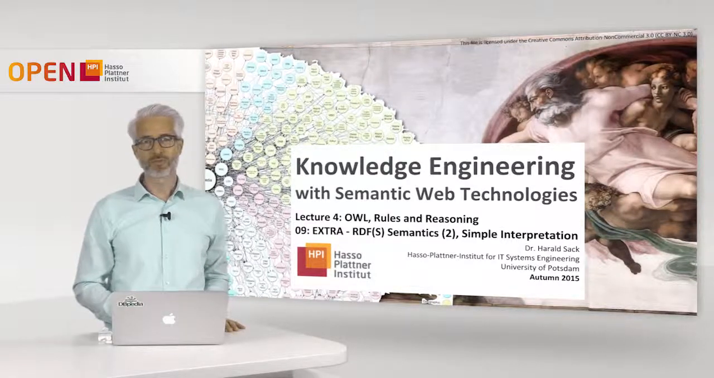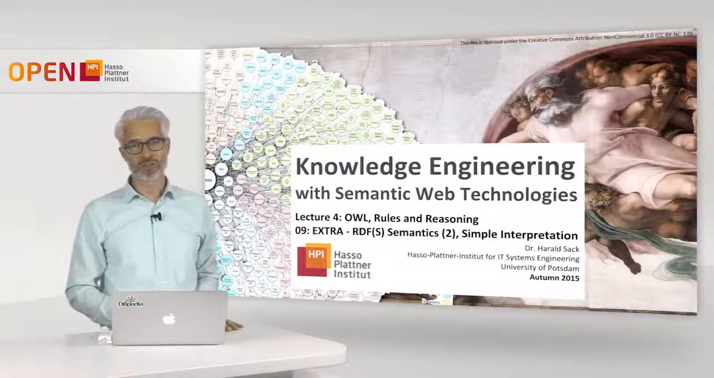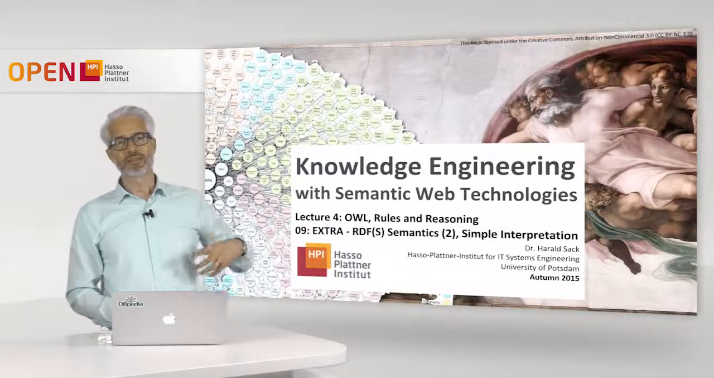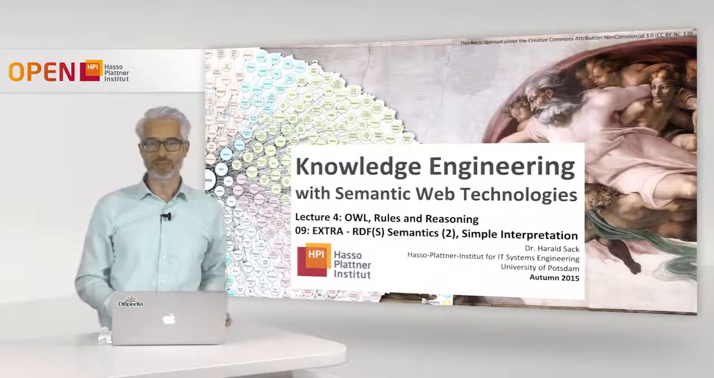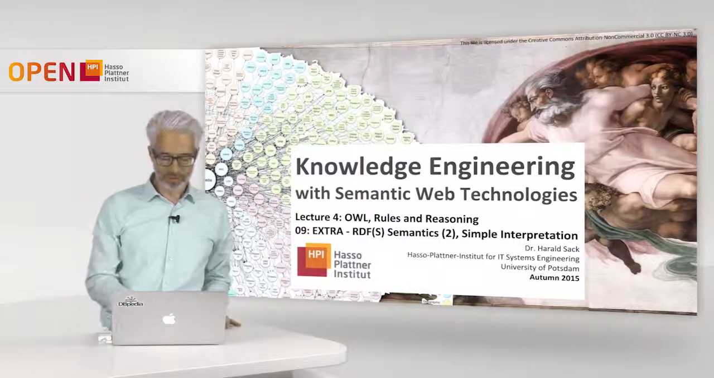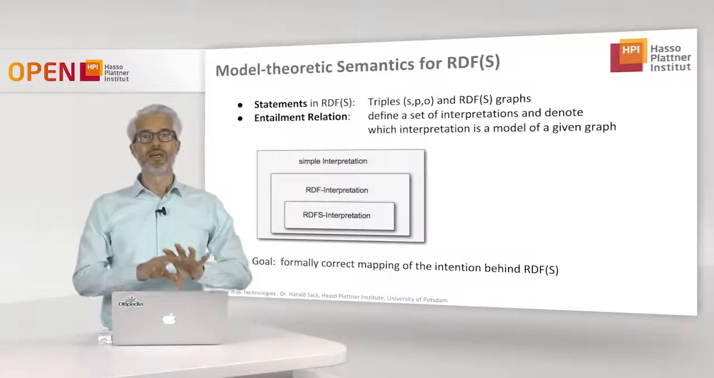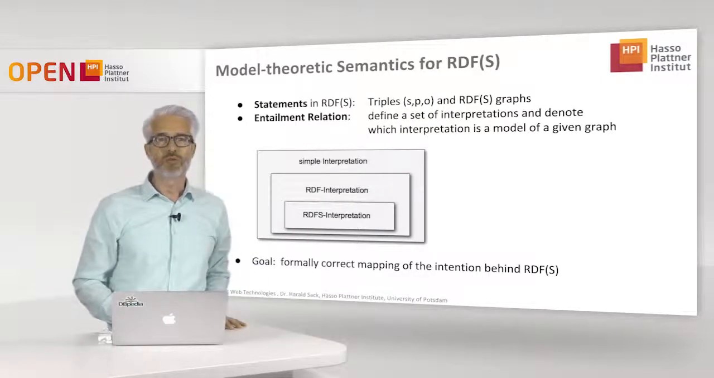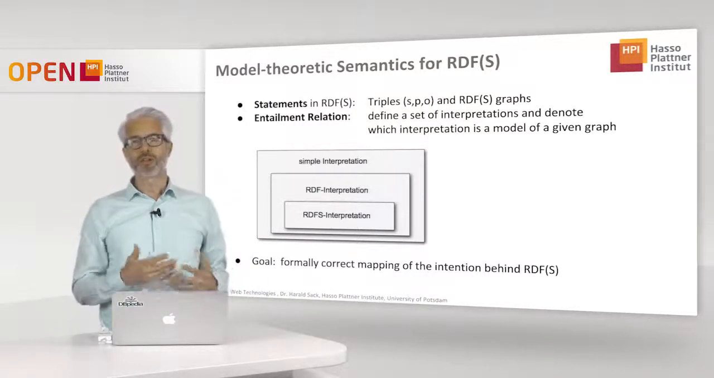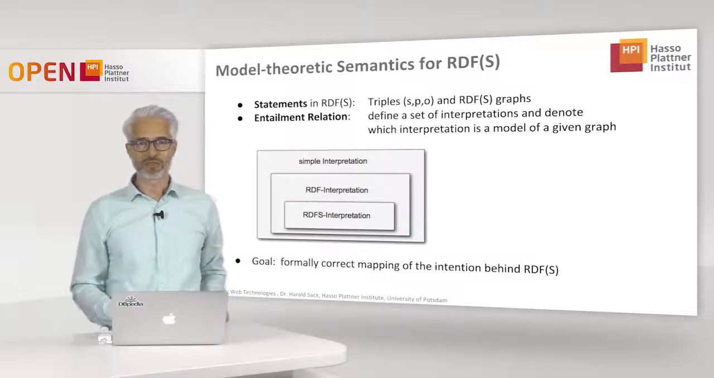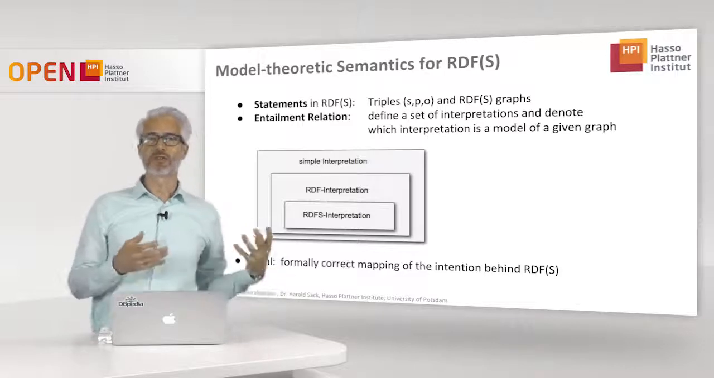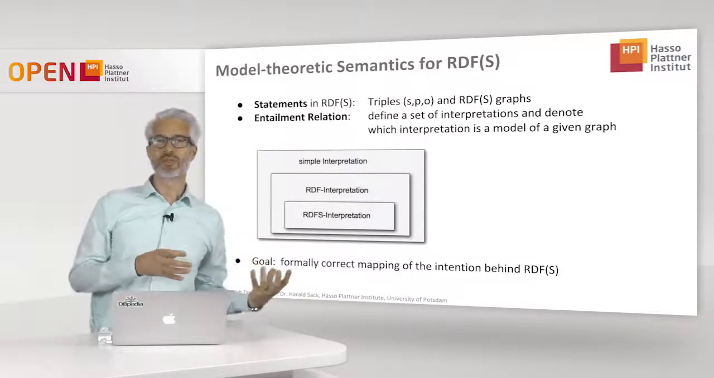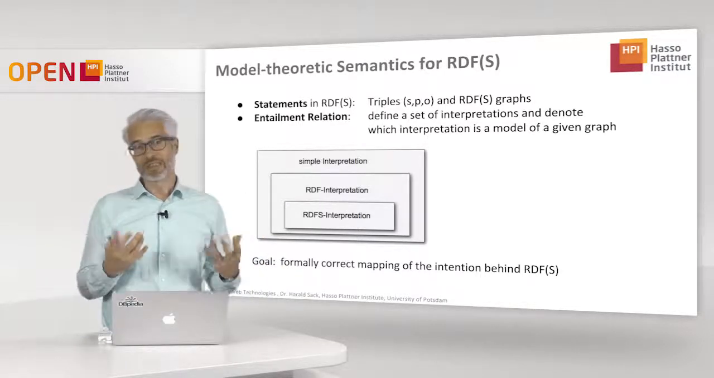And as you already know from the first part of the lecture, the semantics for RDFS will be introduced via a stepwise interpretation. And we start with a simple interpretation here. So if you just try to remember, to give a model theoretic semantics for RDFS, first we have to, of course, map RDFS to a logic, which then has to be mapped to a simpler model in set theory.